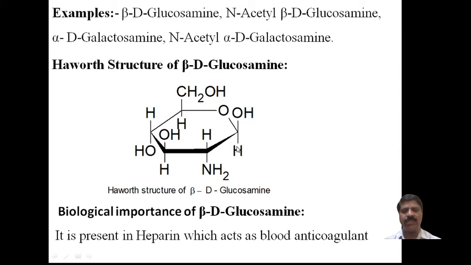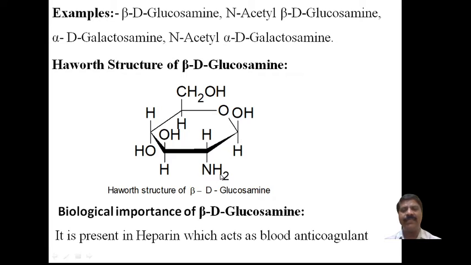This is the glucose unit. Suppose there is an OH group here instead of an amino group, a hydroxy. This is carbon atom number one. It is also a secondary carbon atom. This is secondary, this is secondary, and this is primary. The hydroxy group on this carbon atom is primary, but the others are secondary. The OH group is present at this carbon 2 position.